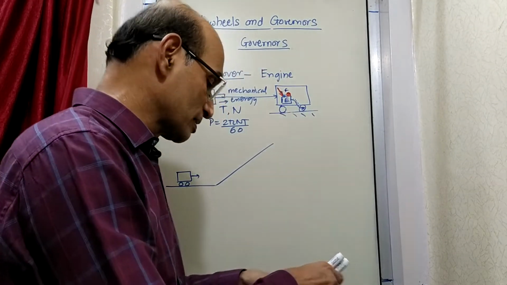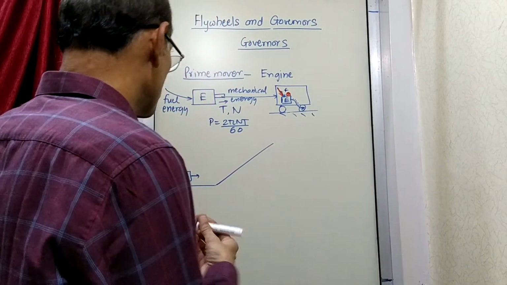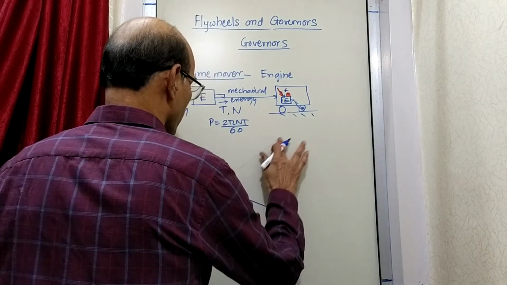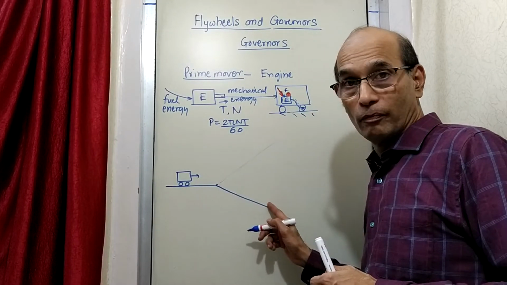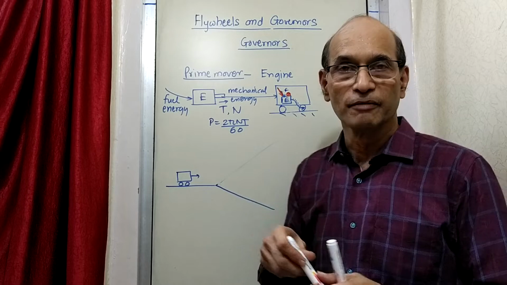Now take the other case. Instead of an upward slope, suppose it is the other case. That means the vehicle is now going to go down. Instead of going up, it is going down. Now see, the situation is different.